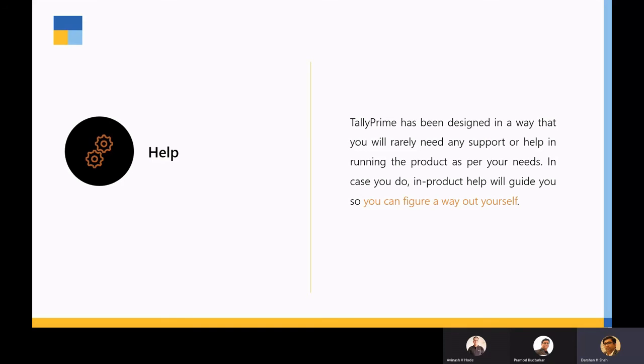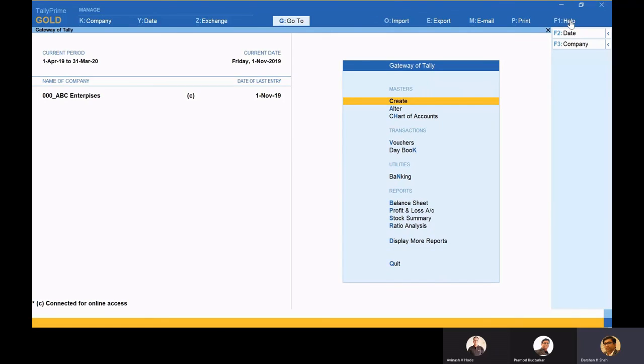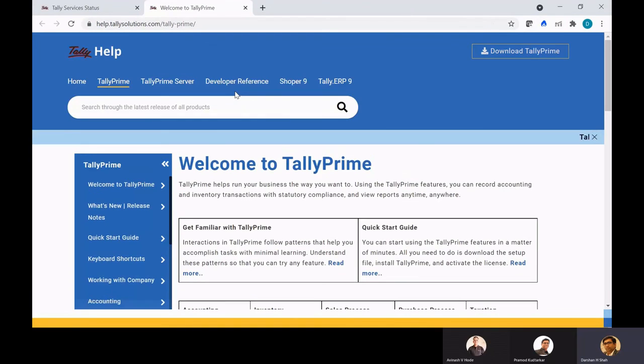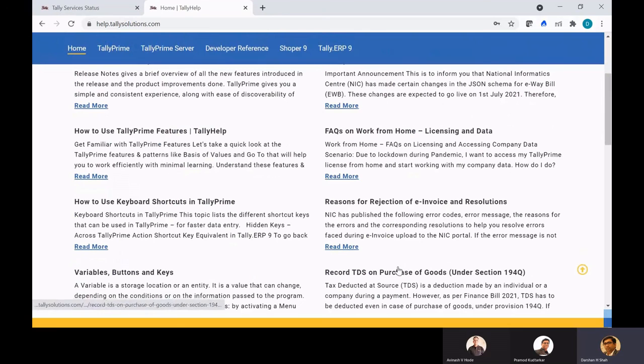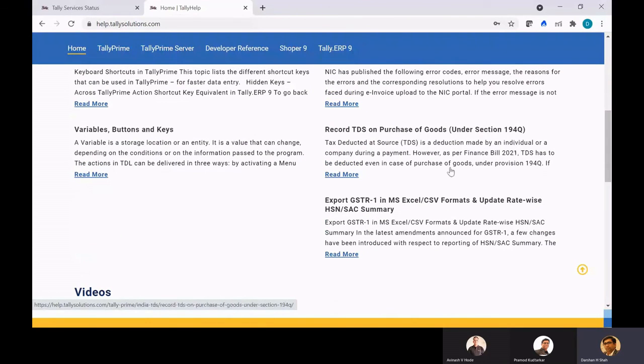We have developed a dynamic help option where you can explore the product in a different way. You can just go from Tally to this help button and click on it. It takes you to help.tallysolutions.com and you can type whatever you want over here. It is Tally's intranet which will give you all the information, like what is there for e-way bill, work from home, how you can do it, how to record the new TDS section which has come up, and the workaround for the May thing.